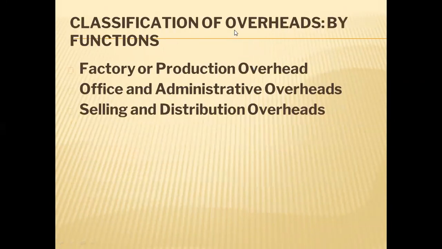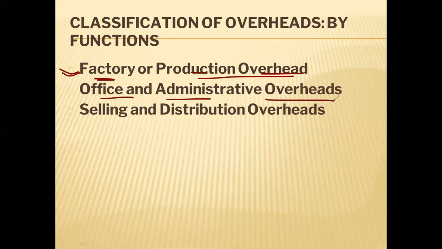Classification of overheads will be factory or production overhead. Those indirect expenses related to the factory, like depreciation of machinery and maintenance staff salary, will be part of factory overheads. Indirect expenses related to the office and administration part will be office and administrative overheads: accountancy expenses, audit expenses, printing and stationery expenses.